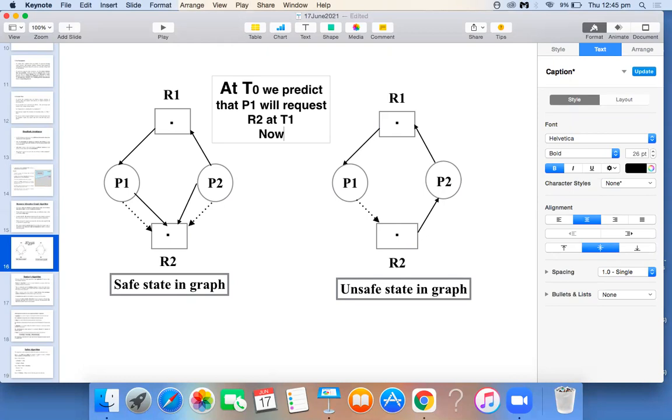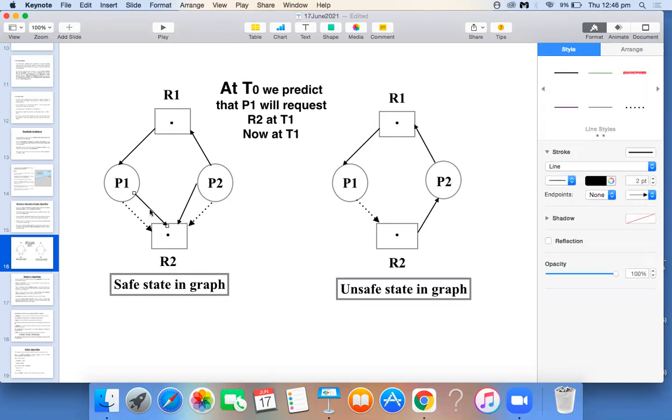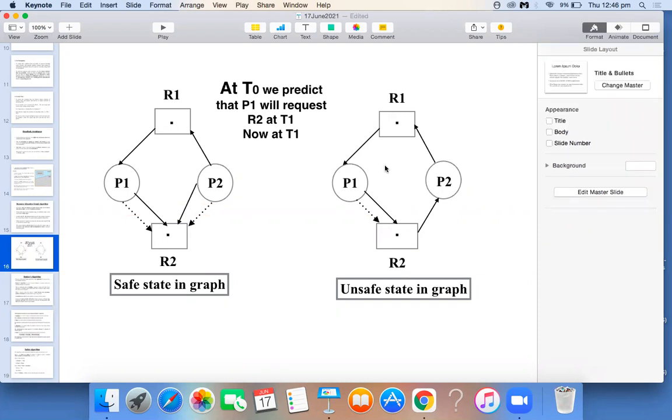Now at time T1, what happens? We are trying to convert that claim edge into a request edge. So I will draw this particular arrow mark just for the explanation point of view. This is the edge which is converted from a claim edge into a request edge. Now can you see any cycle formation in this diagram? Please unmute yourself and tell. Is there any cycle formation here?